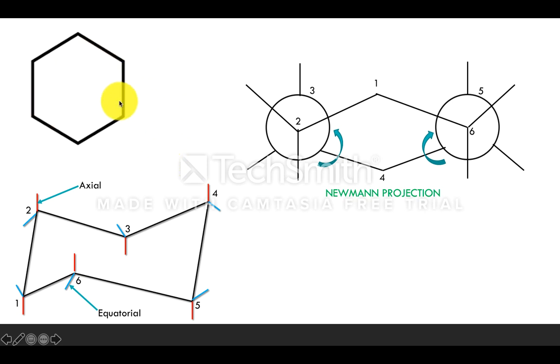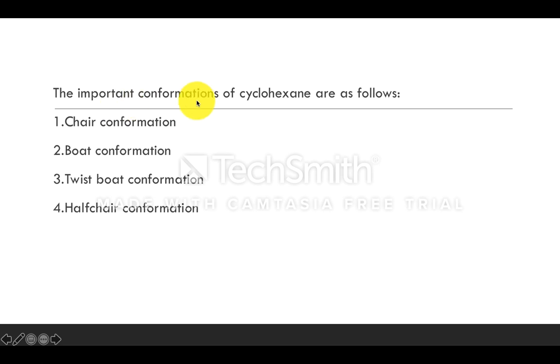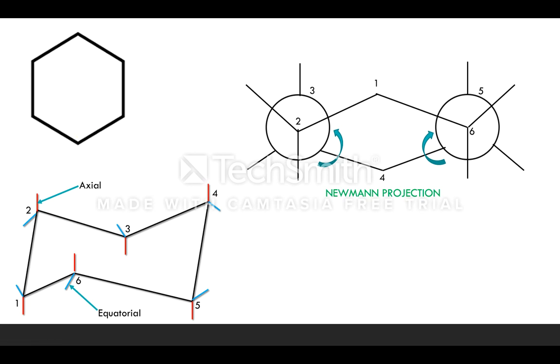So coming to the conformations of cyclohexane, the first conformation is the chair conformation. See, this is the chair conformation. How many carbon atoms are present in the cyclohexane molecule? They are 6. See, 1, 2, 3, 4, 5 and also 6. So this is the chair conformation of cyclohexane.